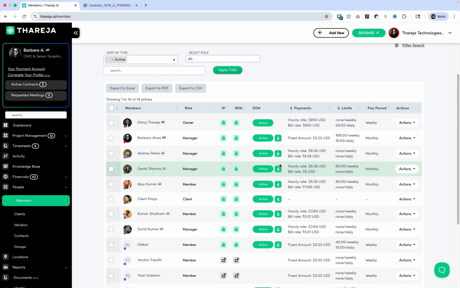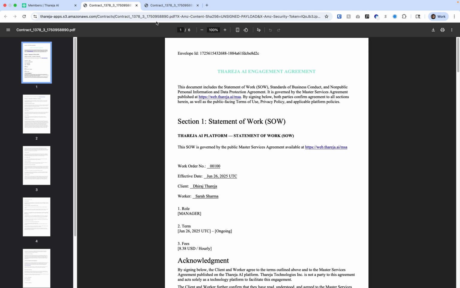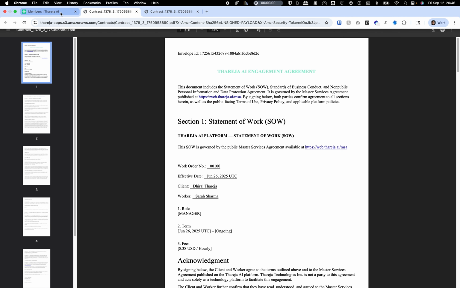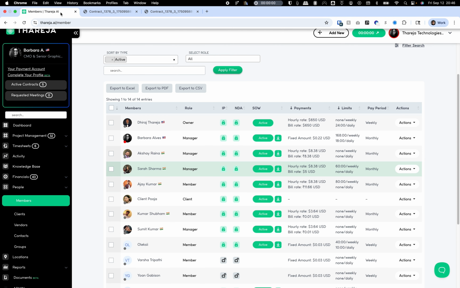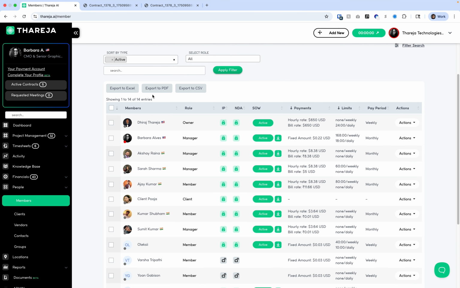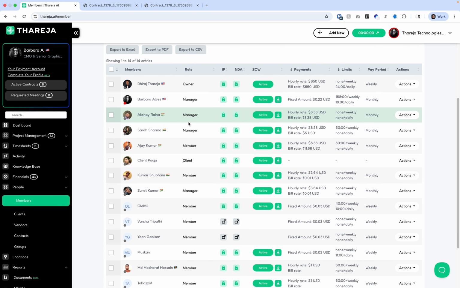If you wanna check that contract, all the documentation is stored in the platform for mutual protection, and that ensures the compliance, whether you're hiring one freelancer or scaling globally,